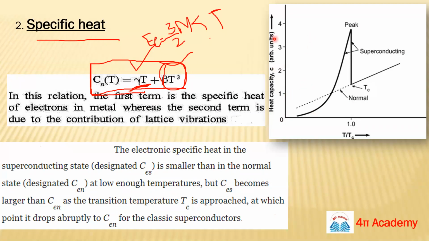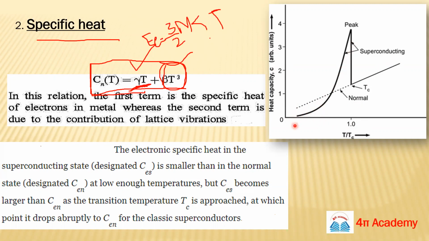This is the heat capacity versus T over Tc. If it were a normal material, the behavior would be this straight line, for the normal state. But if you draw this graph for your superconducting material, the behavior will be like this.